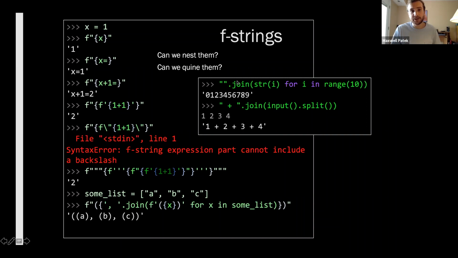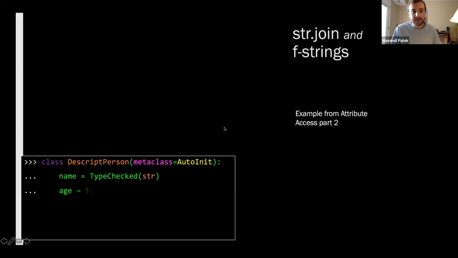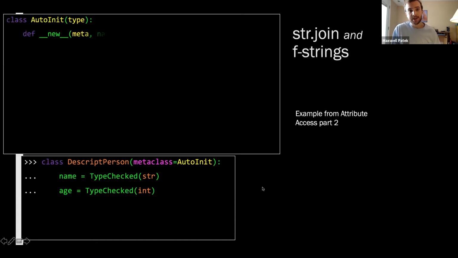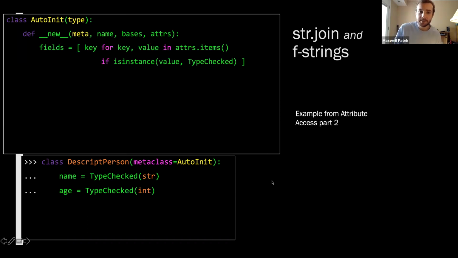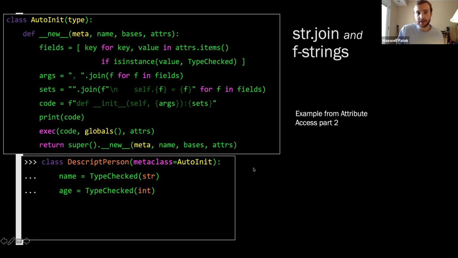And f-strings and string.join go really well together. Let's see an example. I'm going to resurrect an example from the attribute access descriptors lecture. So you might remember we made this descriptor person. The details here aren't that important, but our goal was to automatically generate an init function, and we did that by using a metaclass that took all the fields and then constructed this crazy string that was the init function, and then we executed that string on the fly and then created the class.